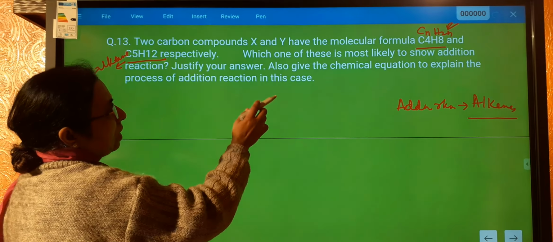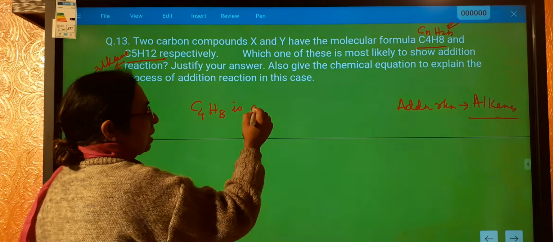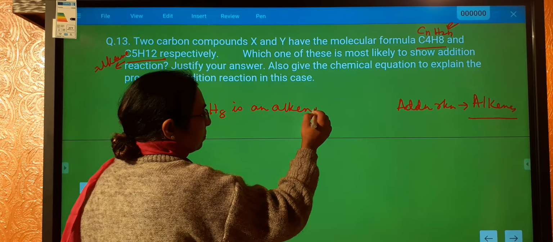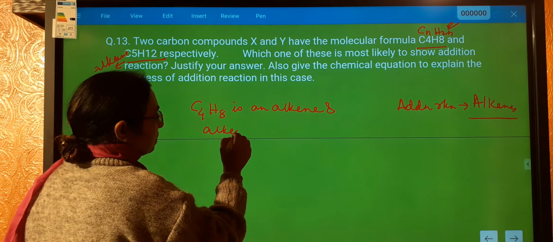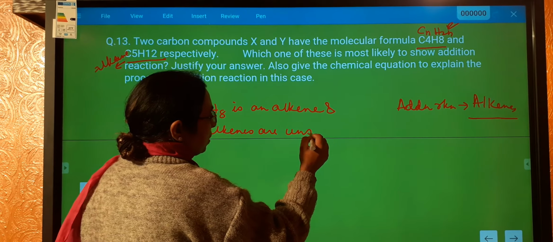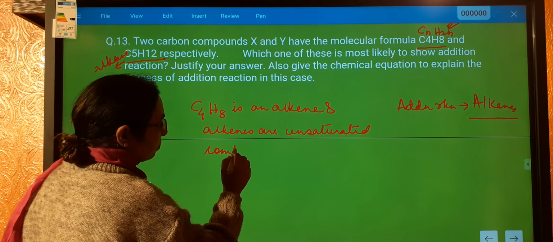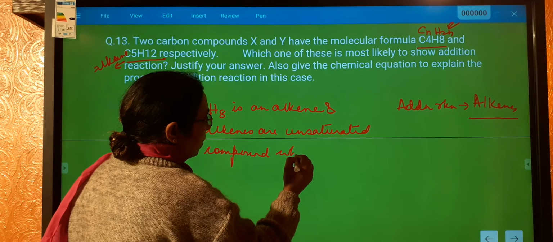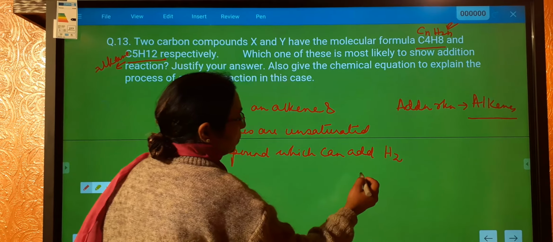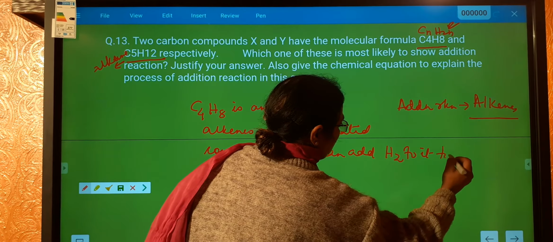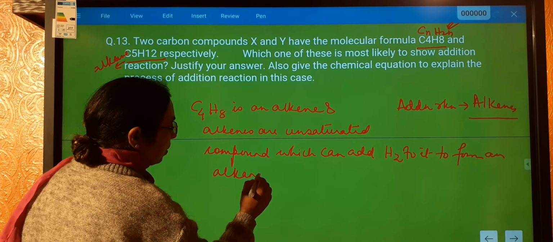Justify your answer. C4H8 is an alkene, and alkenes are unsaturated compounds which can add hydrogen to form an alkane, a saturated compound.